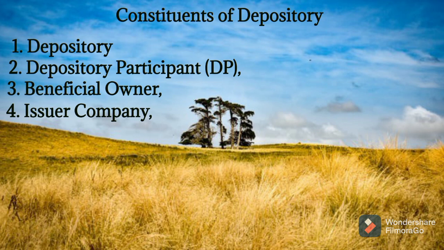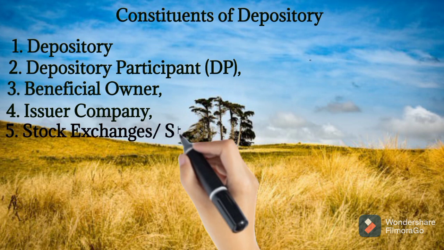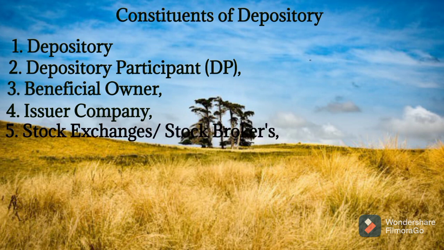So that is issuer company. It is also a part of depository system, a component of depository system. Next, the fifth constituent is stock exchange and stock brokers. Stock exchange is an organized market where buying and selling of securities is possible, isn't it? So stock exchange is also known as secondary market.